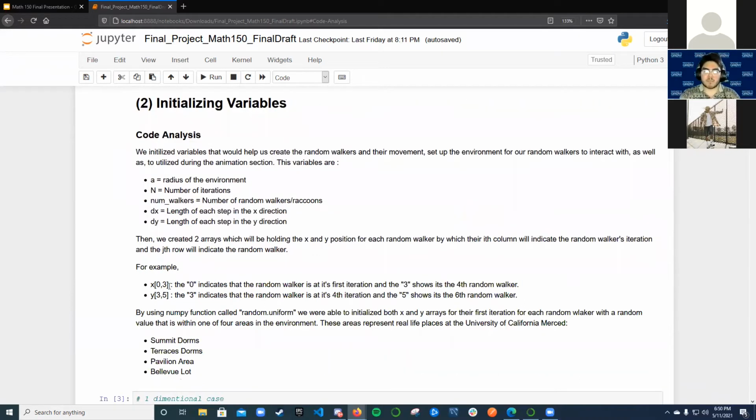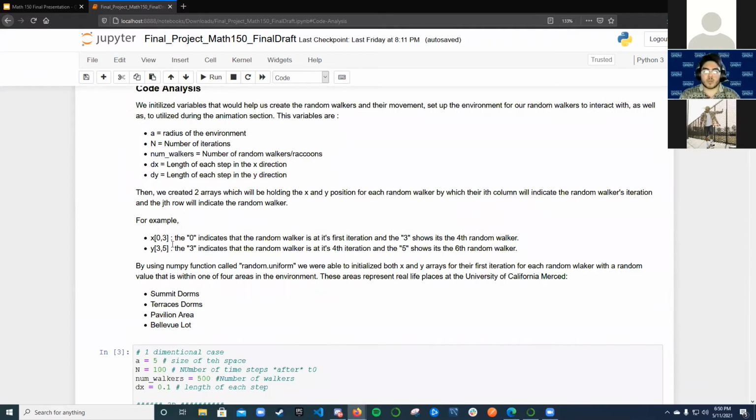As you can see here, these are the two arrays that we have for the x and y direction. The first number indicates the iteration of the steps, and the number 3 indicates the random walker. For the x direction, and the y the same thing. The 3 indicates the iteration, and the 5 indicates the specific random walker.